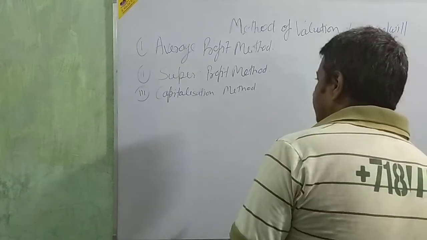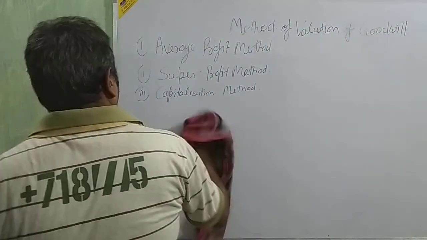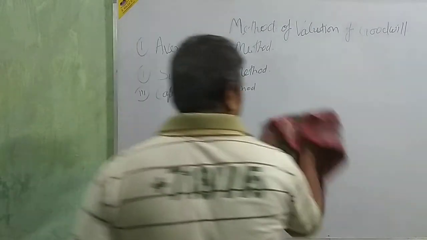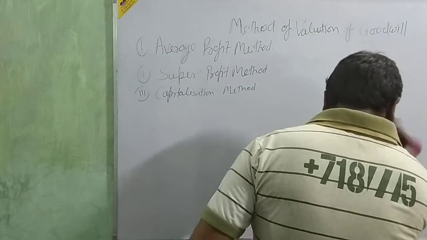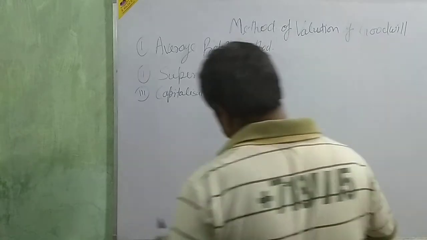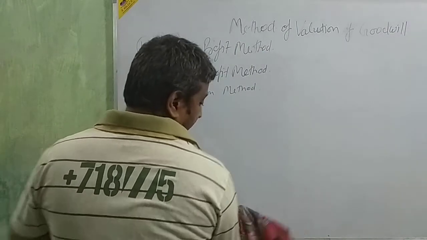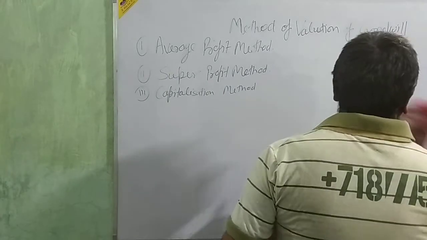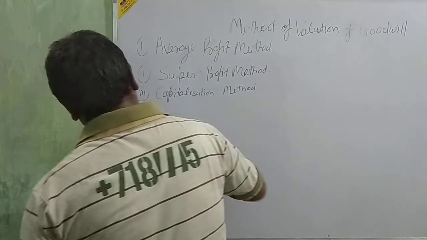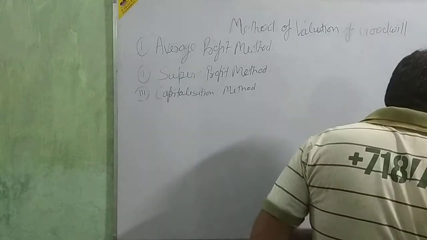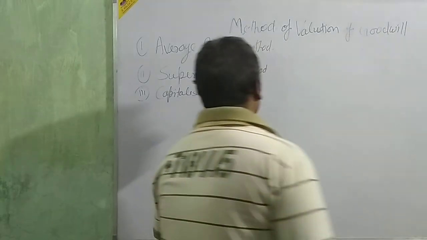I am trying to write everything in big size so that you can easily see it in the camera. If there is a problem seeing the board, then tell me, and then we will try to use some other technique to make the board clear.